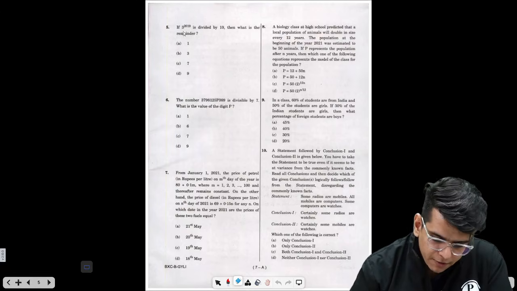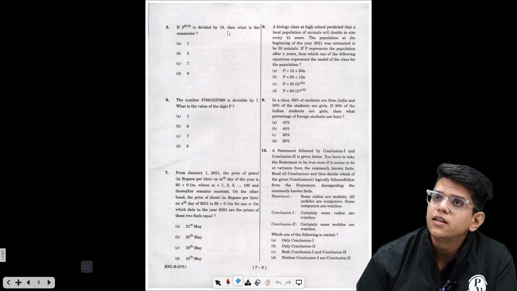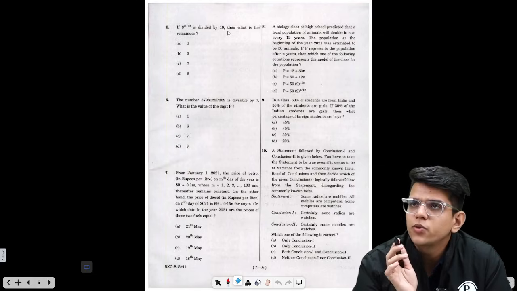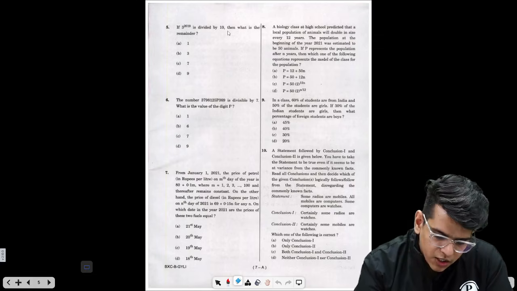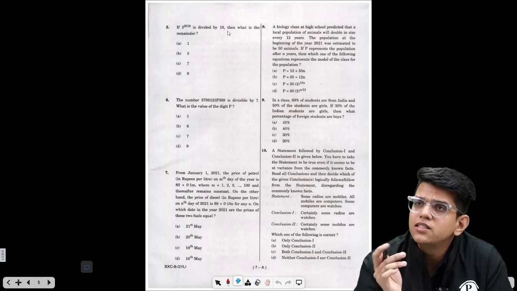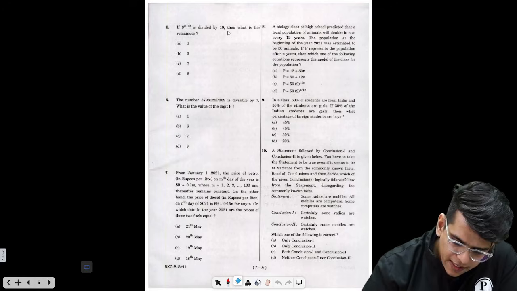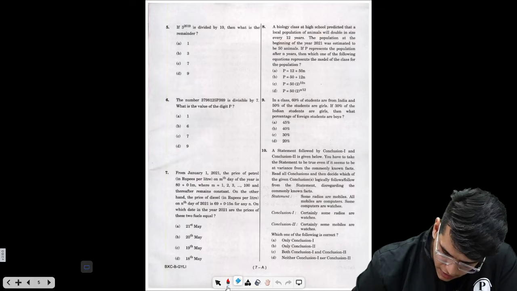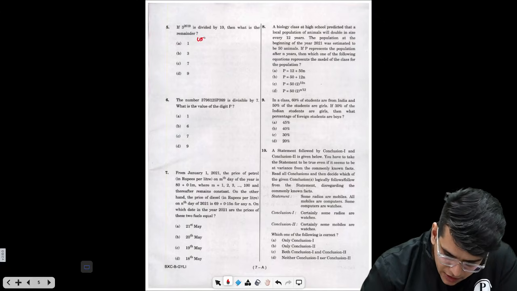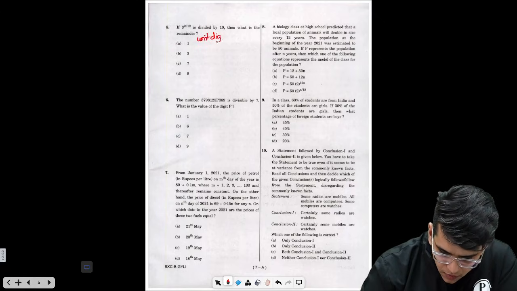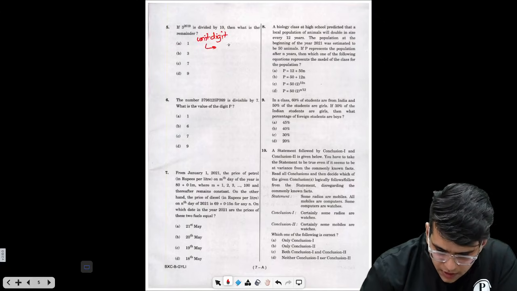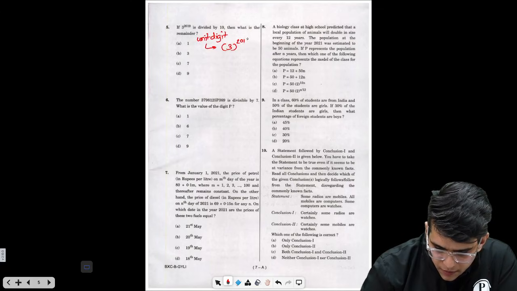How? So if 3 to the power 2019 is divided by 10, then what is the remainder? Now this is a unit digits question. Whenever such a number is divided by 10, the answer for this remainder is nothing but the units digit. So what we have to find is the unit digit of 3 to the power 2019.